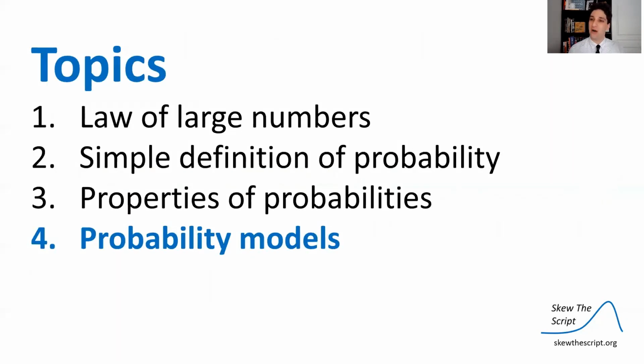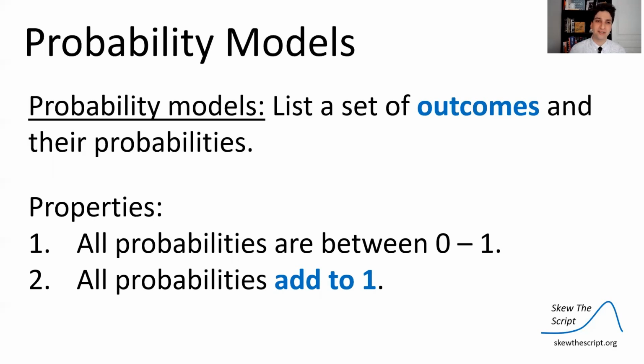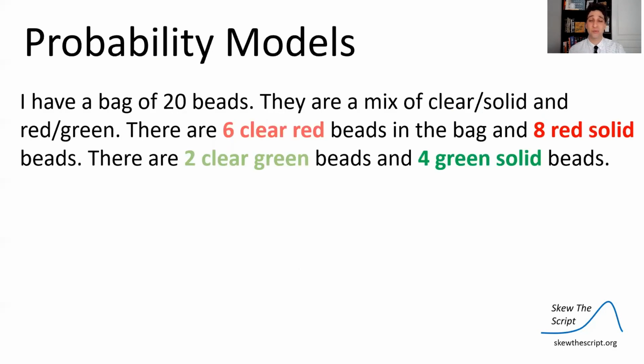Let's talk about now probability models. So a probability model lists a set of outcomes and their probabilities. Here are the two properties of a probability model. All probabilities are between 0 and 1, and all probabilities in a probability model must add to 1. We have to check these when we have probability models.